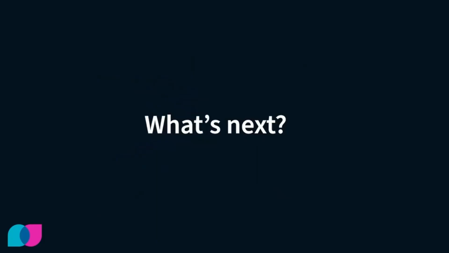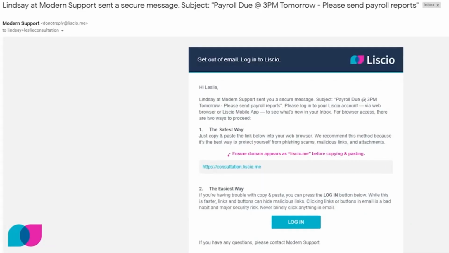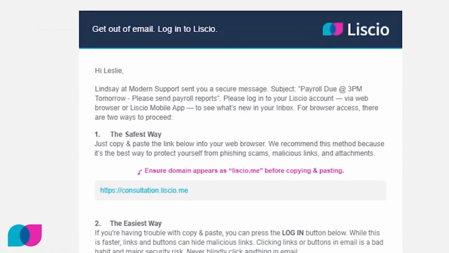Of course, we also communicate with text messages and emails outside of Liscio, but this is a great application to use, for example, on your phone, or even a web browser, to directly communicate with us. Here's what an email will look like for notifying that there's something to proceed with.